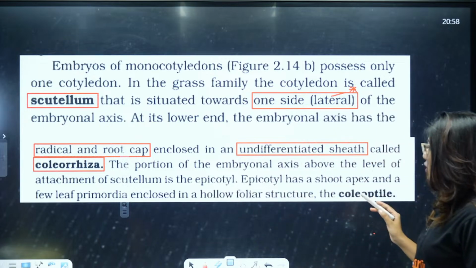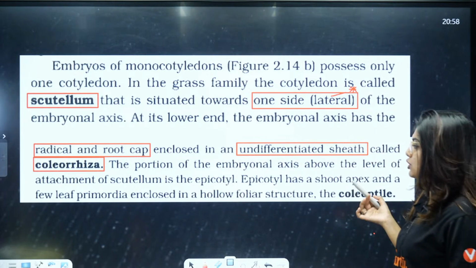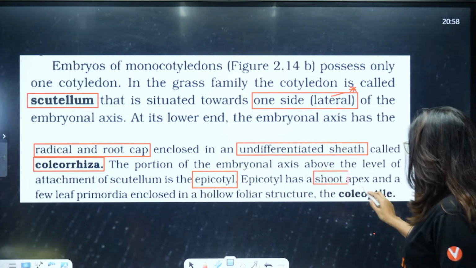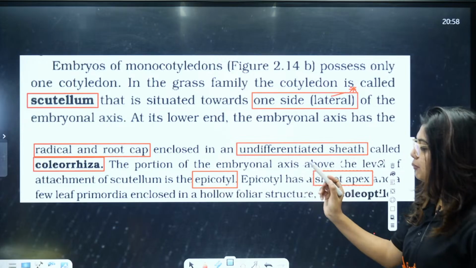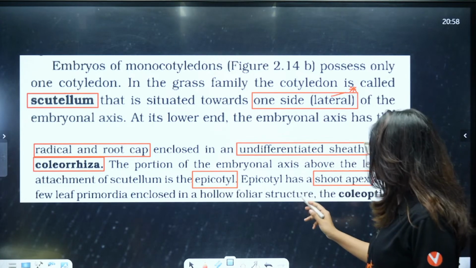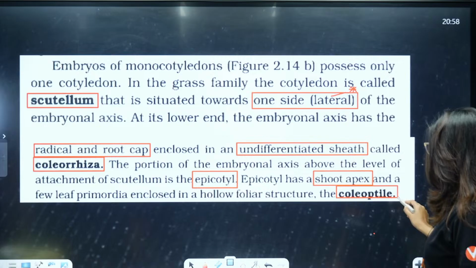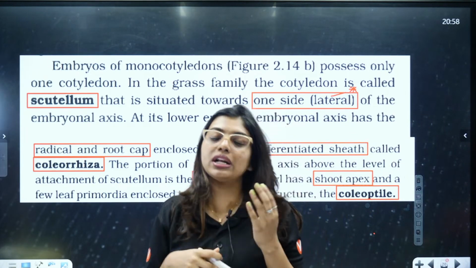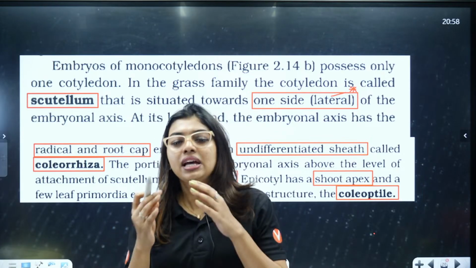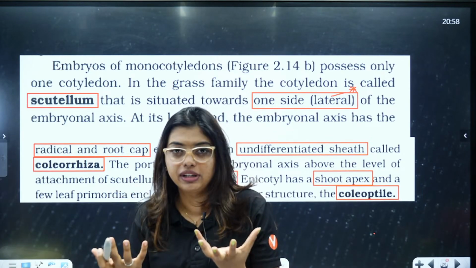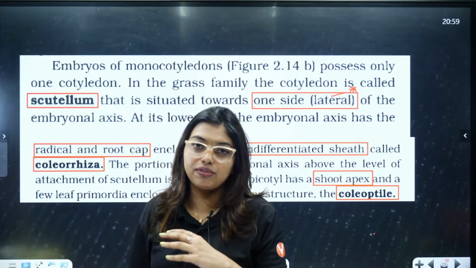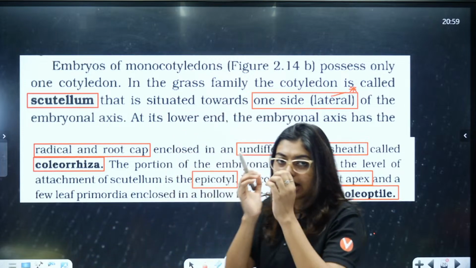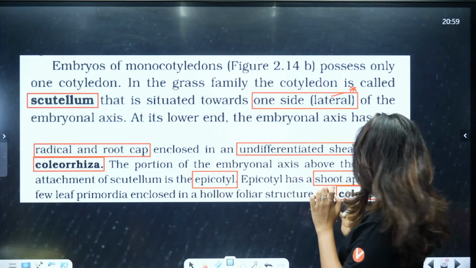The portion of the embryonal axis above the level of the attachment of the scutellum is called epicotyle. The epicotyle has a shoot apex and a few leaf primordia enclosed in a hollow foliar structure called the coleoptile. Shoot apex, what is its job? The shoot apical meristem, or SAM, has the ultimate job of forming the leaf. Then later it will become the floral meristem, which will form the flowers, right. So that is all kept properly inside the coleoptile.